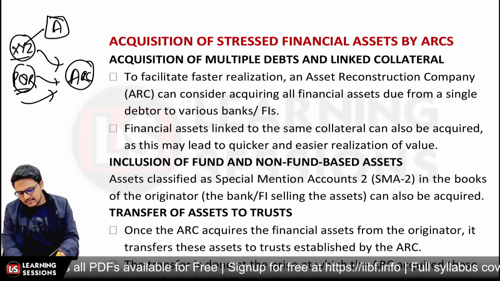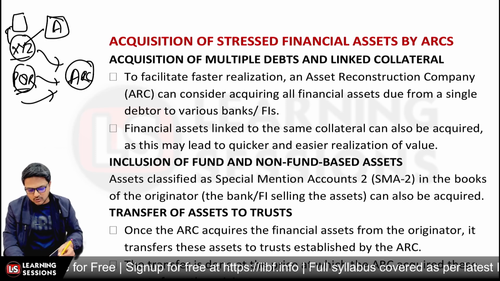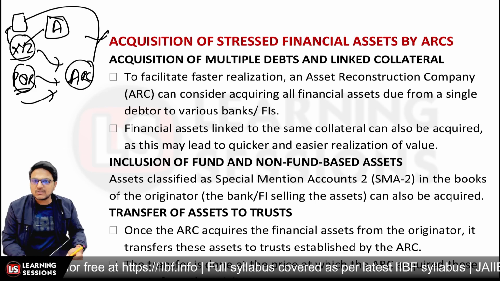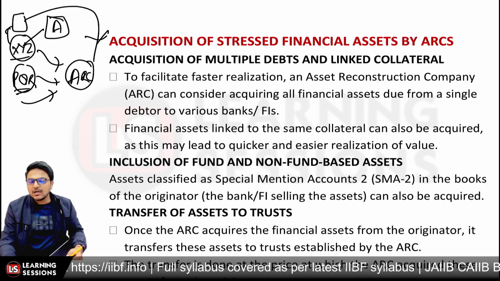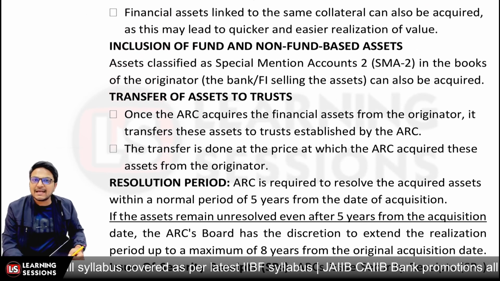Like let's say the collateral on which the charge was created by the banks, the ARC can acquire those particular debts on which the charge was created, so that they can hasten the recovery process. Further, it's related to inclusion of fund and non-fund based assets.